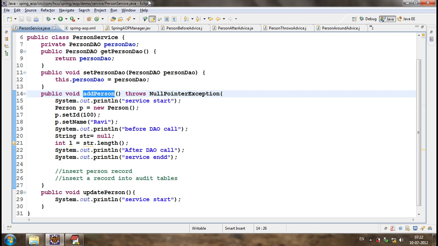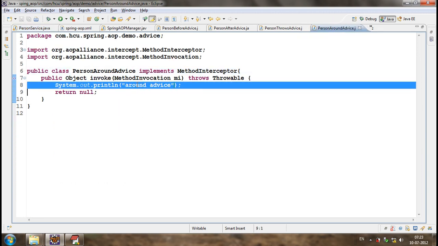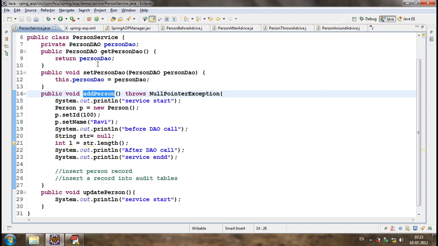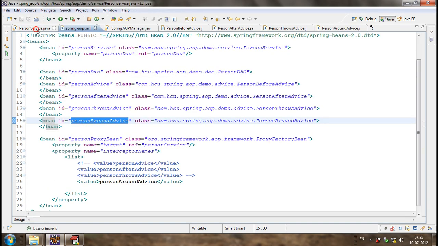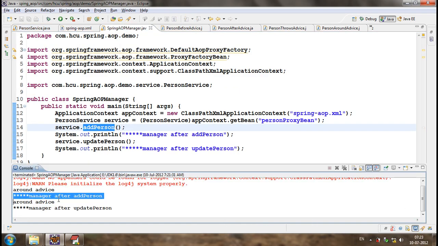Is this stuff printed on the screen? No. But before calling the method, what happens? The around advice is executed before calling the first method, as well as before calling the second method. Just only before calling the method it is executed. But is the actual service method executed?